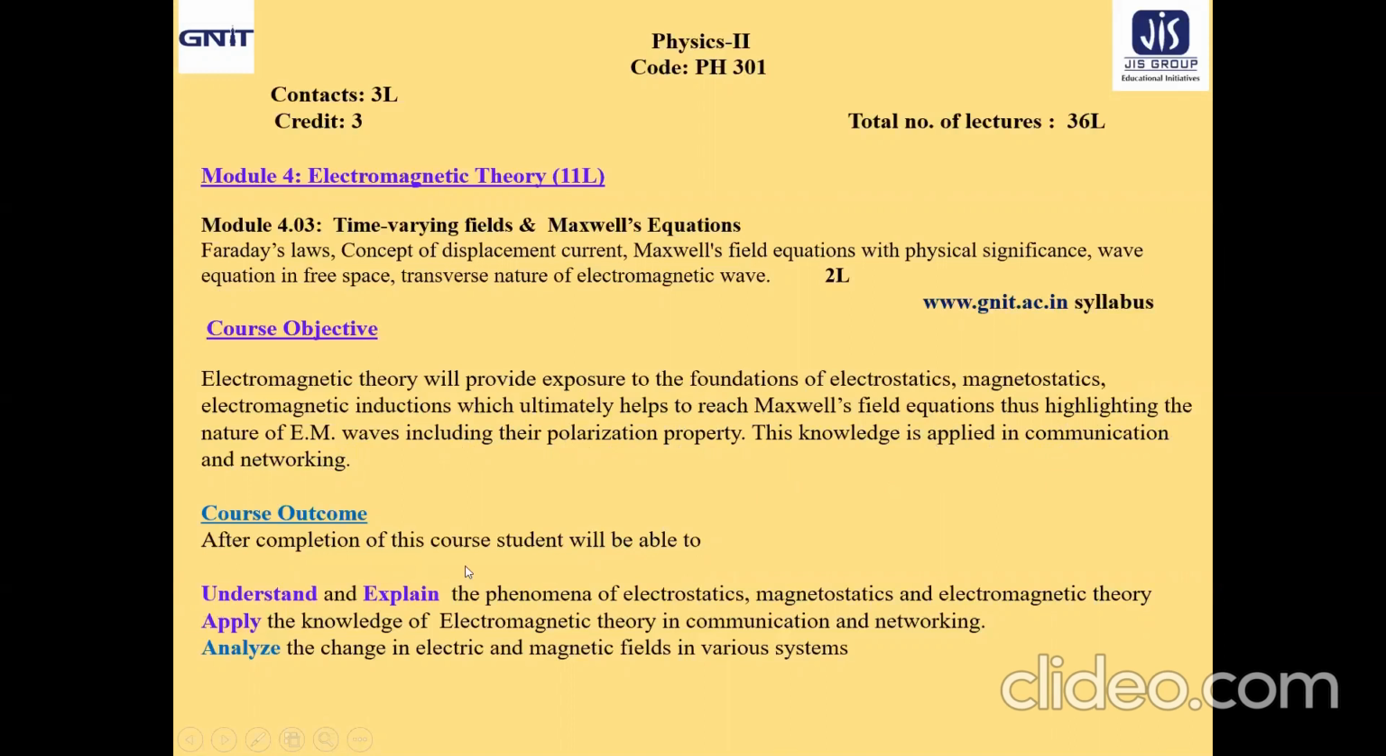Now, after completion of this course, what you will be able to do? You will be able to understand and explain the phenomena of electrostatics, magnetostatics, and electromagnetic theory. You will be able to apply the knowledge of electromagnetic theory in communication and networking, and you will be able to analyze the change in electric and magnetic fields in various systems. That means these are the course outcomes.